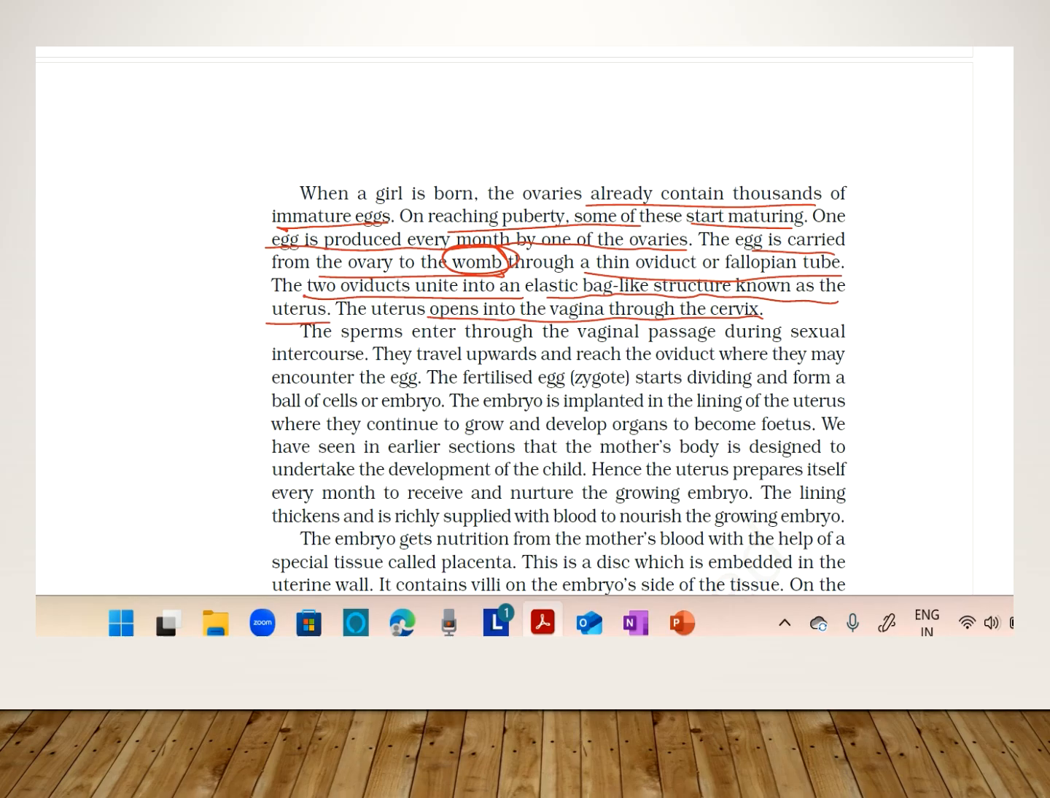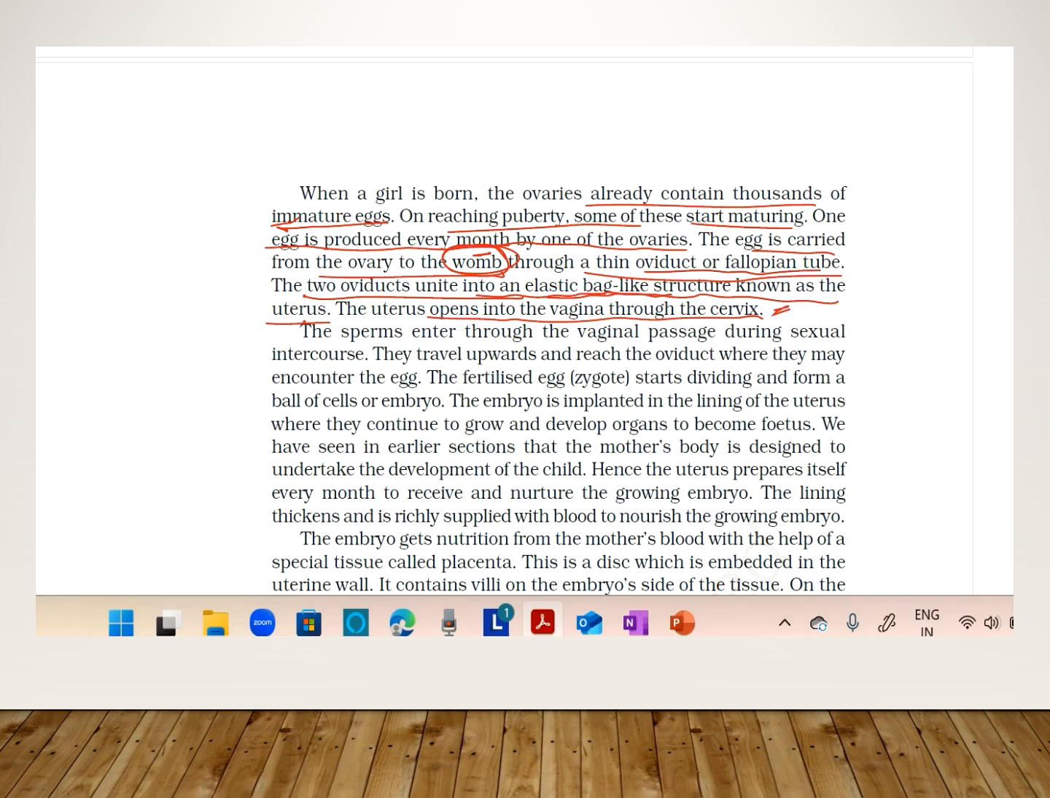So when do they mature? They mature as soon as the female body reaches puberty. One egg is matured every month, and the egg is carried from the ovary to the womb through the oviduct or the fallopian tube, and the two oviducts unite into an elastic bag-like structure known as the uterus. And the uterus opens into the vagina through the cervix.